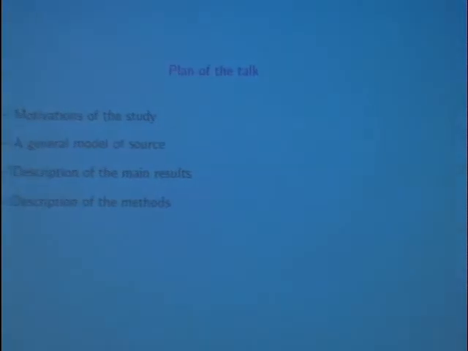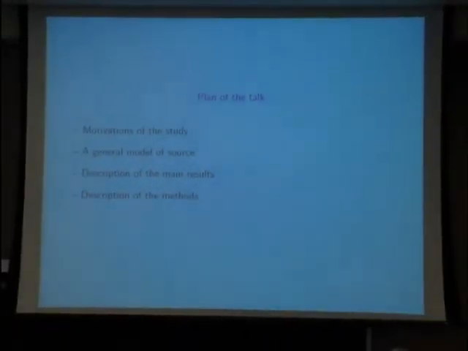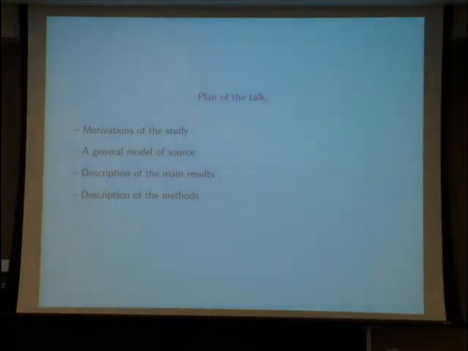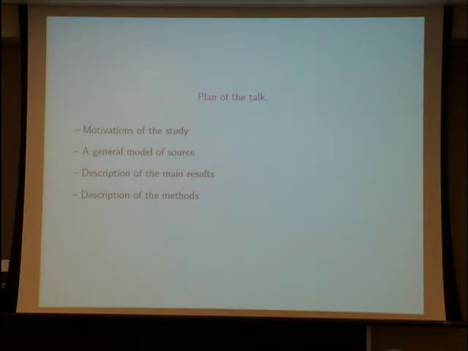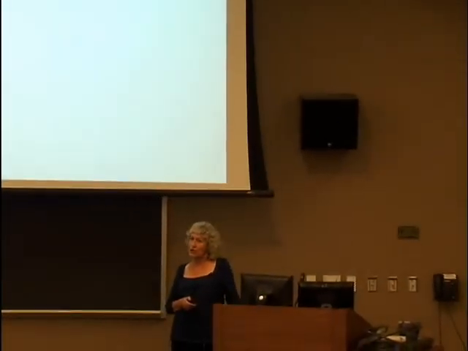Okay, so the plan of the talk. First, I describe the motivation. Then I describe a general model of source, because source is the main tool in information theory, because this is a mechanism which produces symbols and thus words. And after, I describe the main result of the talk, and perhaps, if I have a little bit of time, I describe the methods. First, motivation of the study.